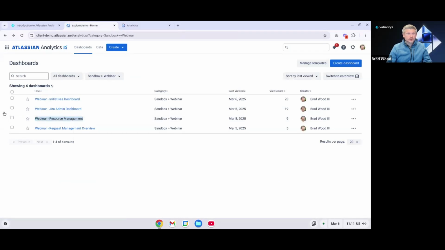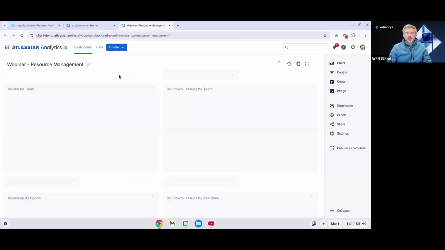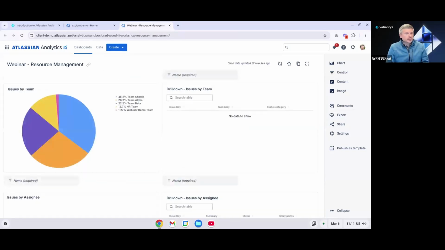So we'll move on to another dashboard example. We'll look at our resource management example. And the idea here is for managers or team leads to look at issues by assignee, the status those are in, issues by team, etc., and really looking at all of our resources and what they're currently assigned to in our various Atlassian products. So we start with issues by team, and we can see a breakdown of the total number of issues assigned to all of our different teams by percentage. So Team Charlie being at the top and webinar demo team being at the bottom.